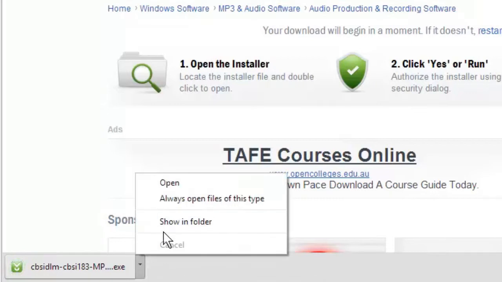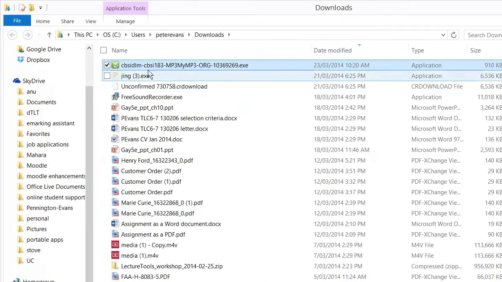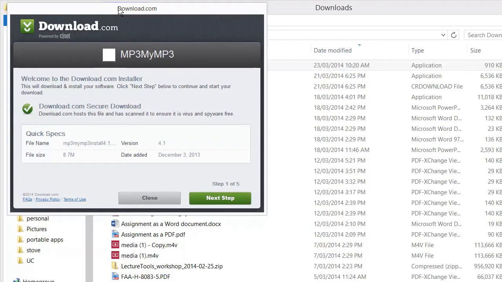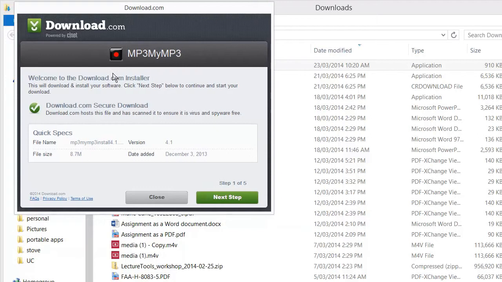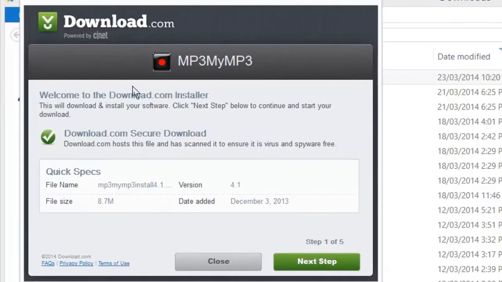Okay, the download is finished. We'll look at it in the folder, and here we have it. Double click on the installer file, and here we've got the installer. As I've mentioned, we need to be careful as we go through this to make sure that we opt out of all other pieces of software.